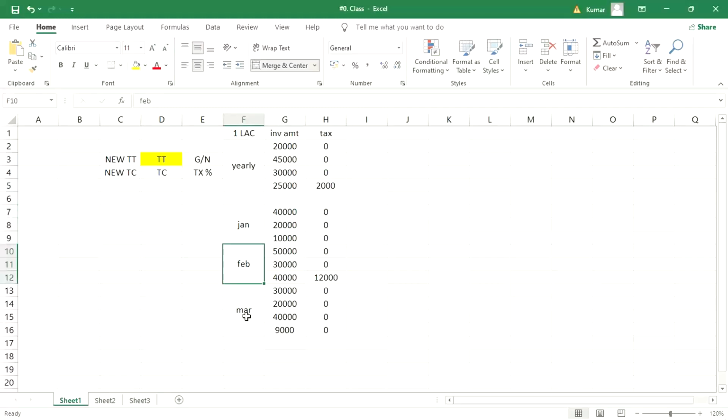I said monthly exemptions. Monthly exemptions means this condition is going to renew every month. Hope you guys are able to understand. Whatever threshold limit is there, let's suppose on the 25th of January we have crossed this limit.